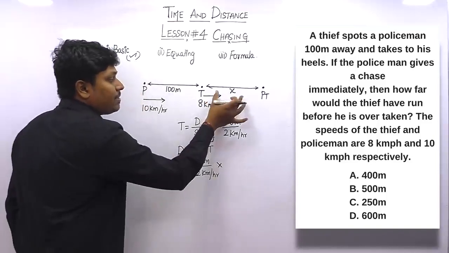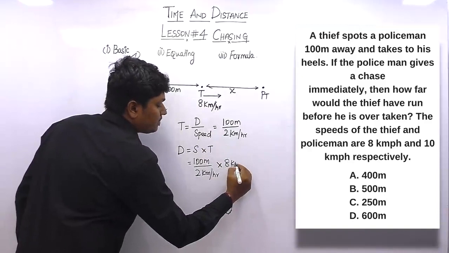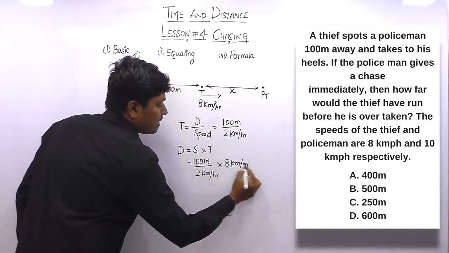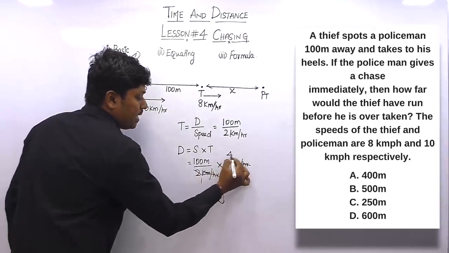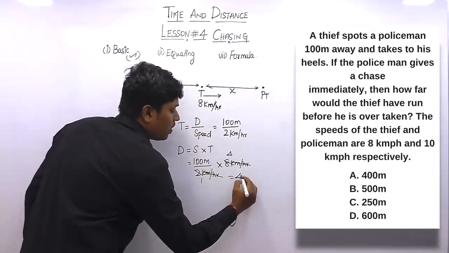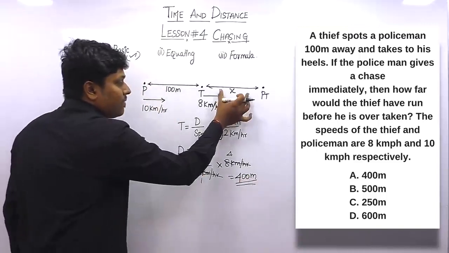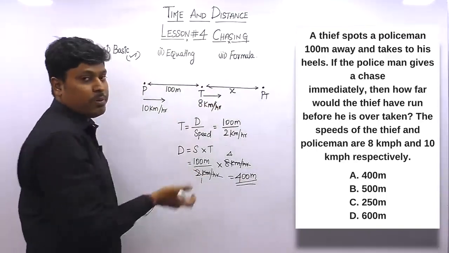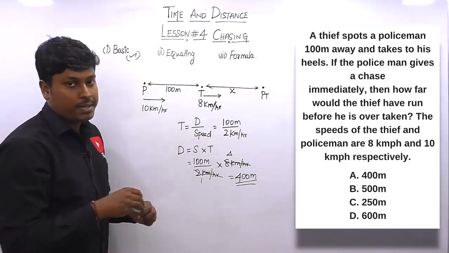Our target is to find the distance traveled by the thief. The thief's speed is 8 km per hour. So now we can cancel kilometer per hour. So 2 ones are 2, 2 fours are 8. So 4 into 100 will be 400. So finally we can say that the value of x, that is the distance traveled by the thief before he is caught by the policeman, is 400 meters. So the answer for this question is 400 meters.